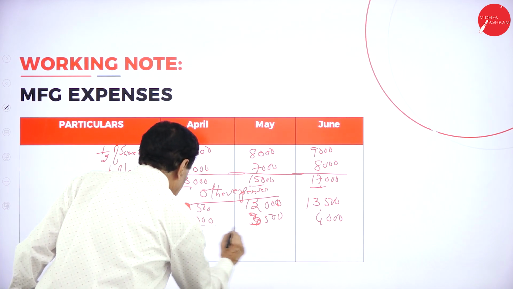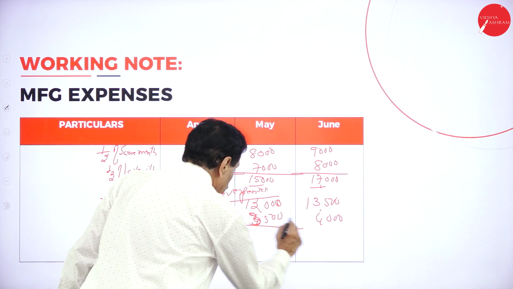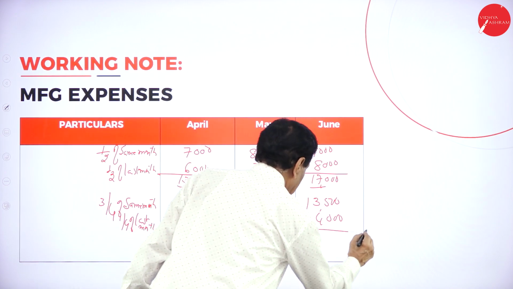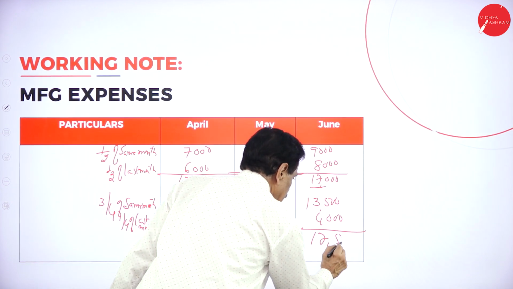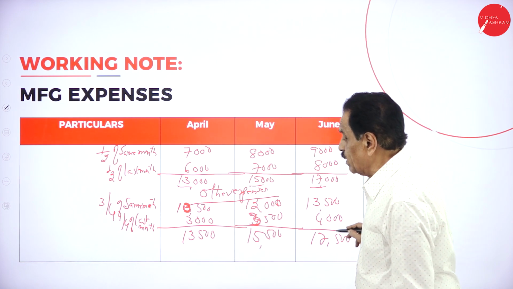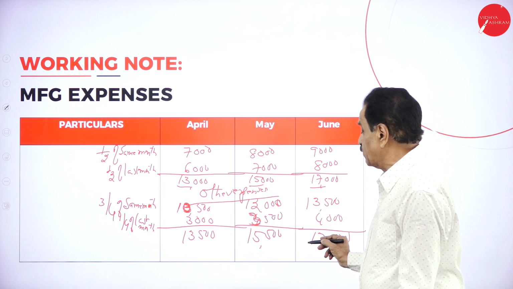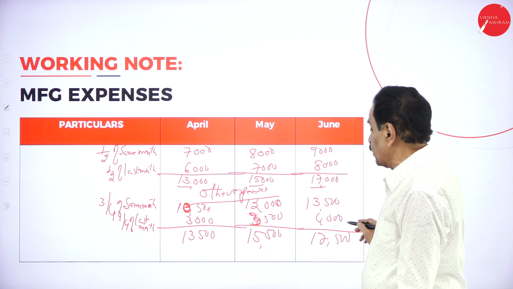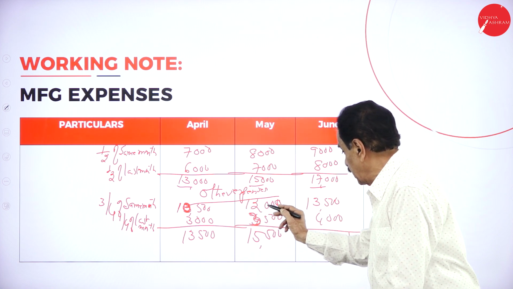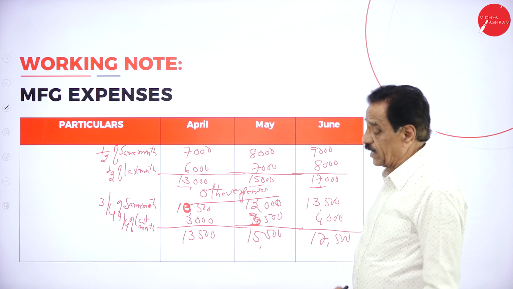Add the figure, 13,500, 15,500, 17,500. 3/4 of the same month, 1/4 of the last month. 10,500, 3,000 is 14,000, 12,000, 4 is 16,000 here. It will go like this.